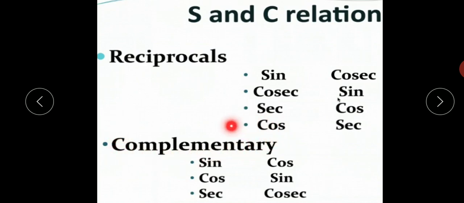Similarly, complementary relations: the complementary angle for sine is cos, for cos is sine, for sec is cosec, and for cosec is sec. These make it easier to memorize.